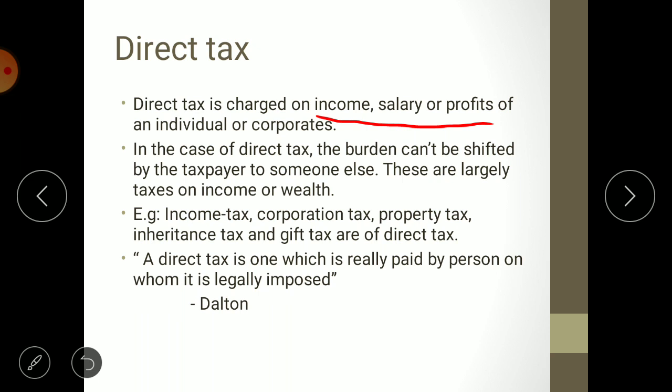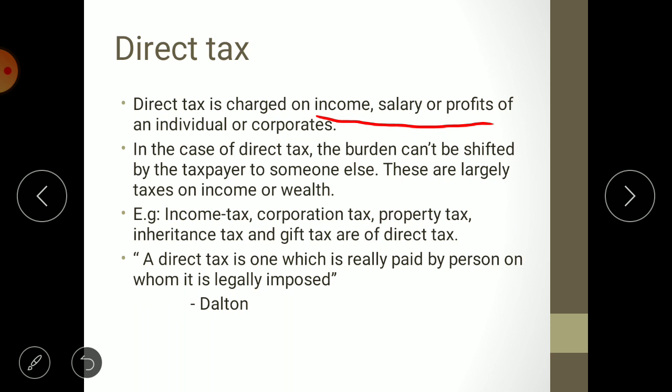As I told you earlier, direct tax is those kind of taxes in which we are charging tax directly on a taxpayer, means the tax bearer is the person who is paying the tax, who is ultimately bearing the tax liability. But the same case is not there in an indirect tax. See, there are generally three parties in the tax payment. Up till now, we have seen that there are two parties, but now I am including one more party.